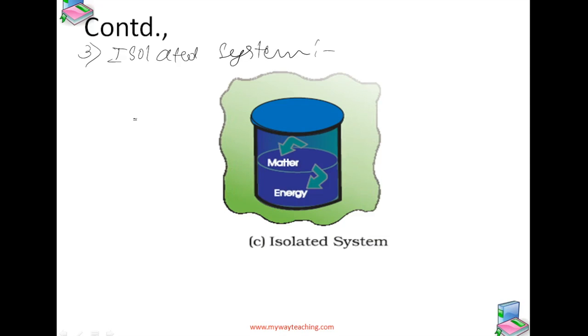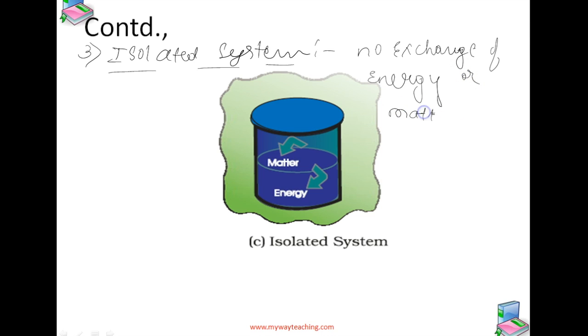There is no exchange of energy or matter between the system and surroundings.